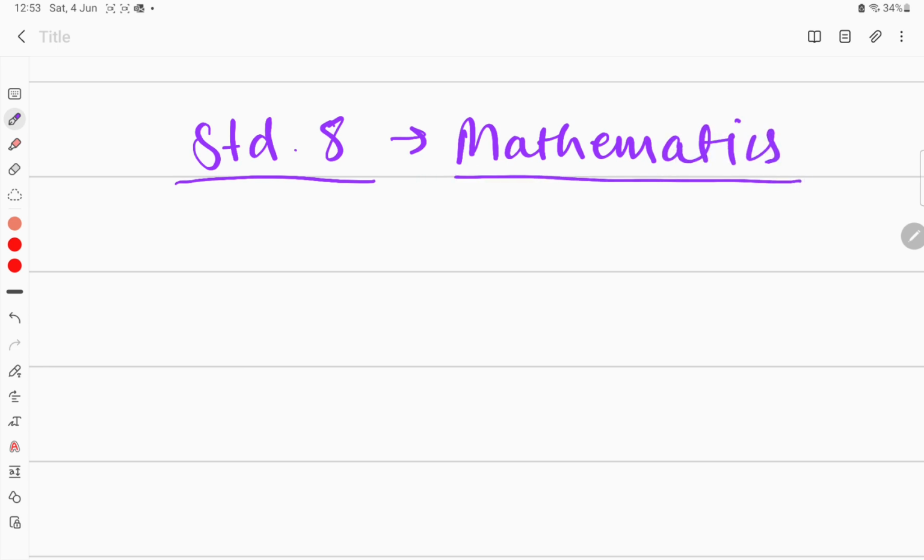We are going to discuss NCERT books. The very first chapter of standard 8 mathematics is called Rational Numbers. So chapter 1 of standard 8 is called Rational Numbers.